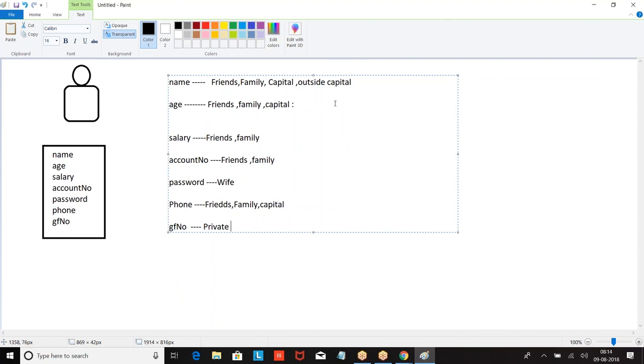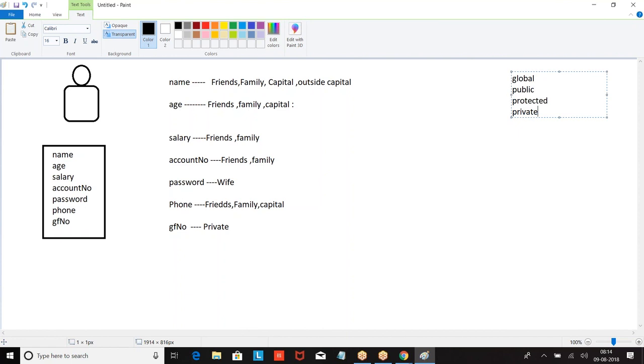How will you apply it? This is applied by using access modifiers like global, public, protected. These are the access modifiers. They specify the scope and accessibility of the data, where you can use this data: within the application, outside the application, within the class, within the child class.